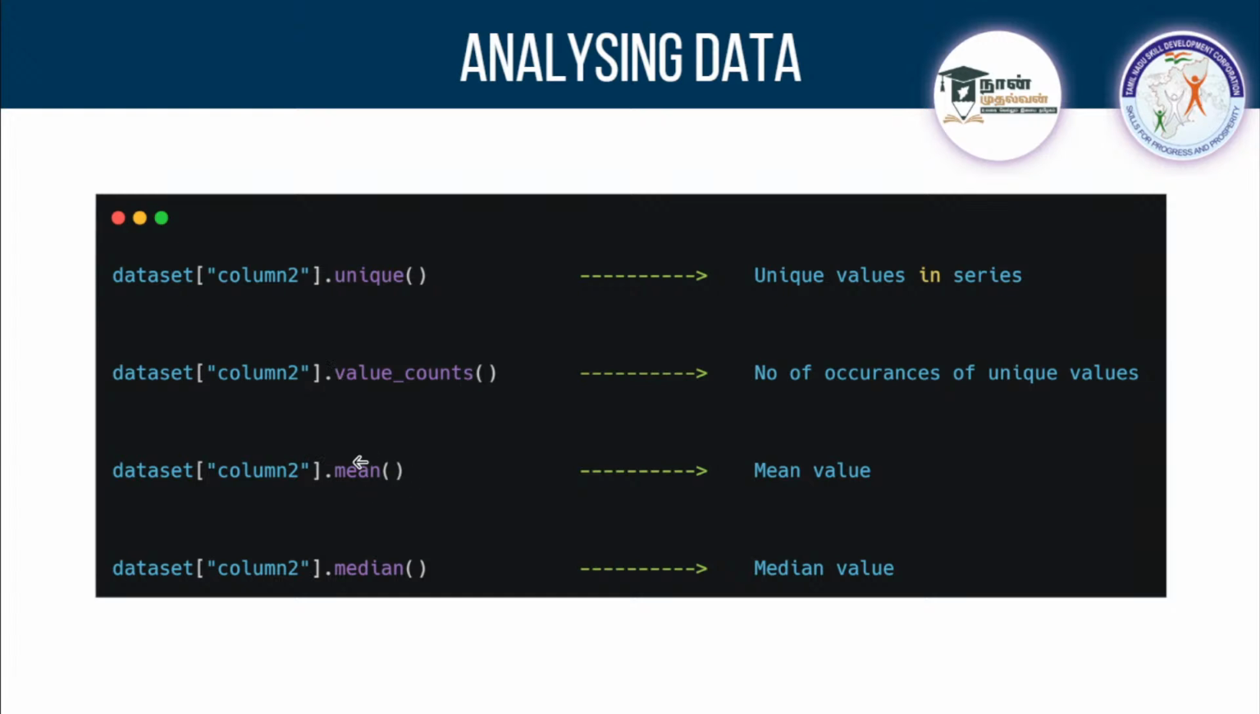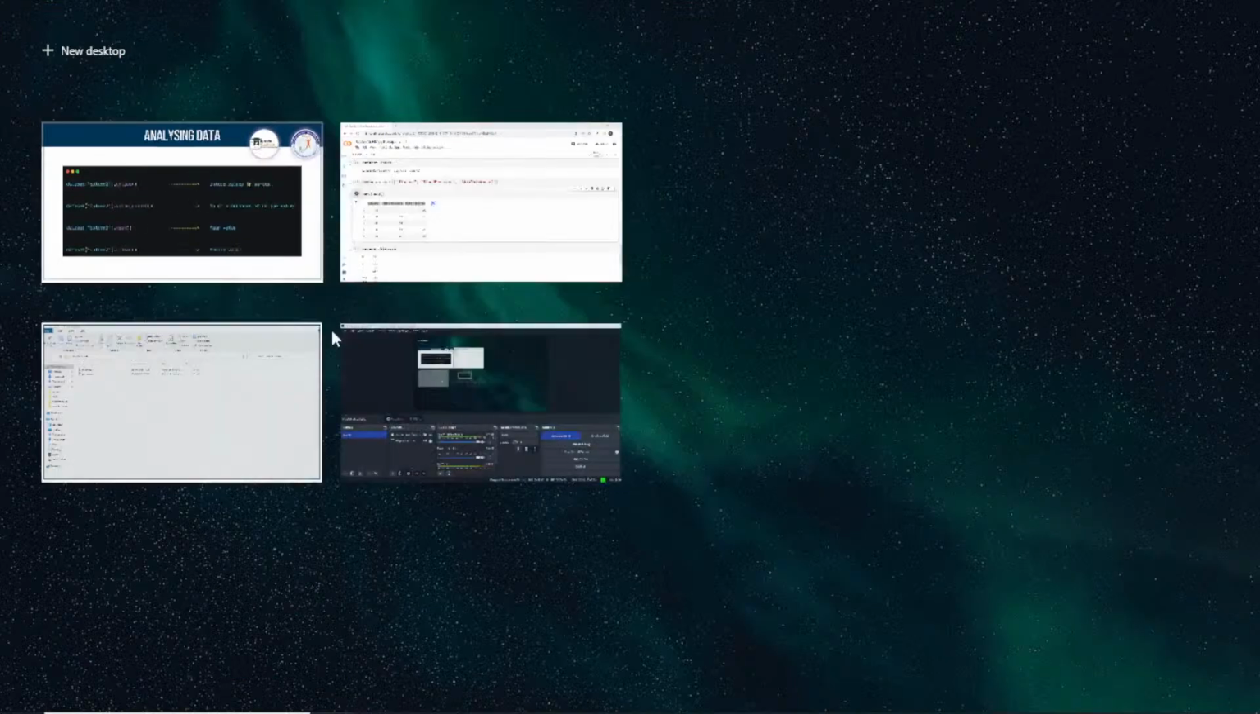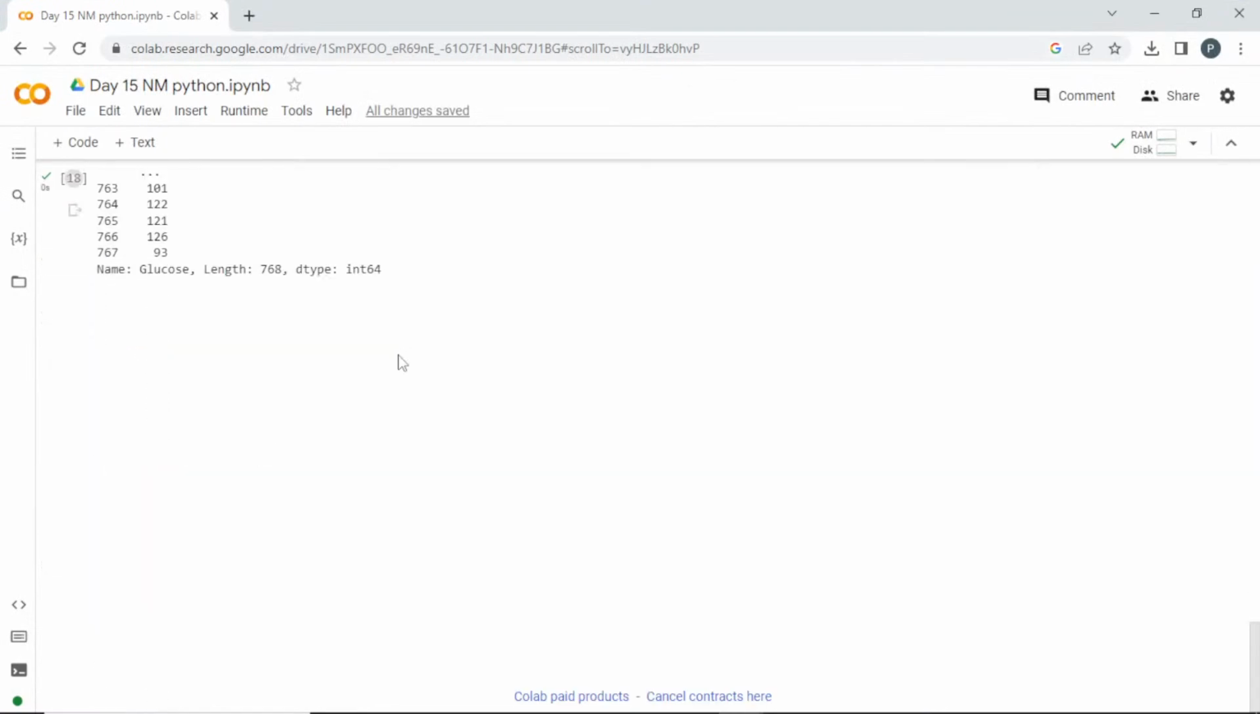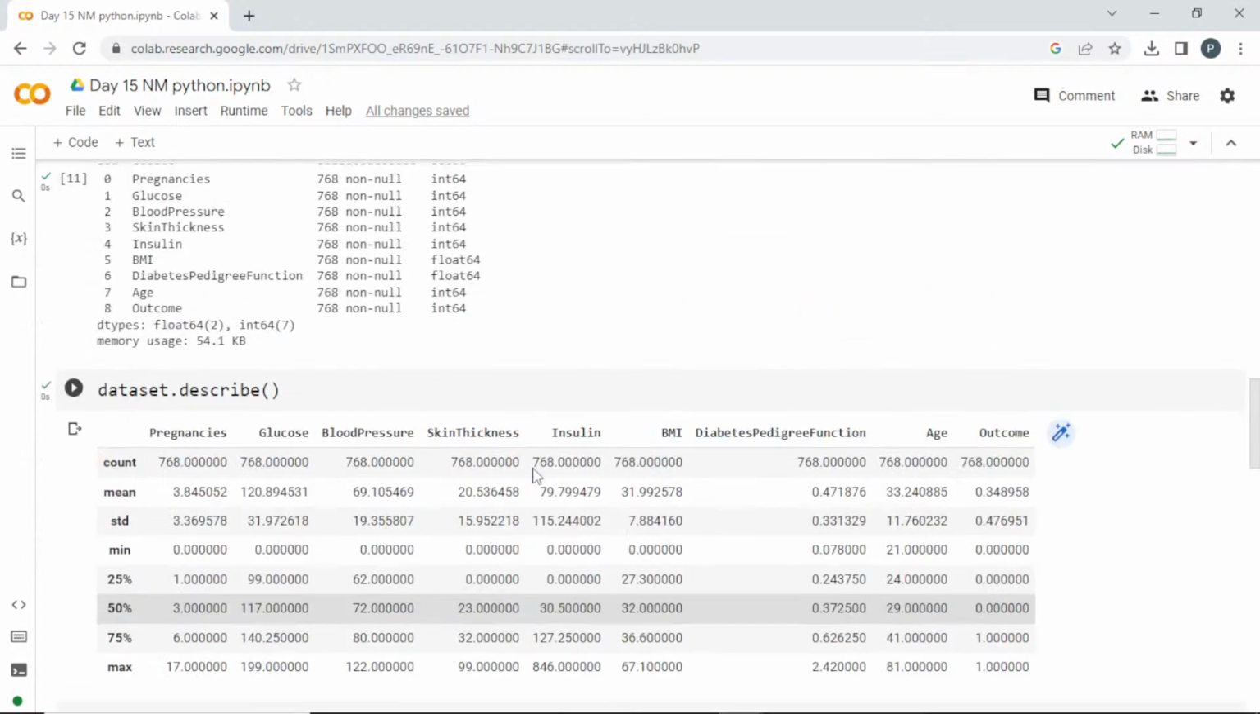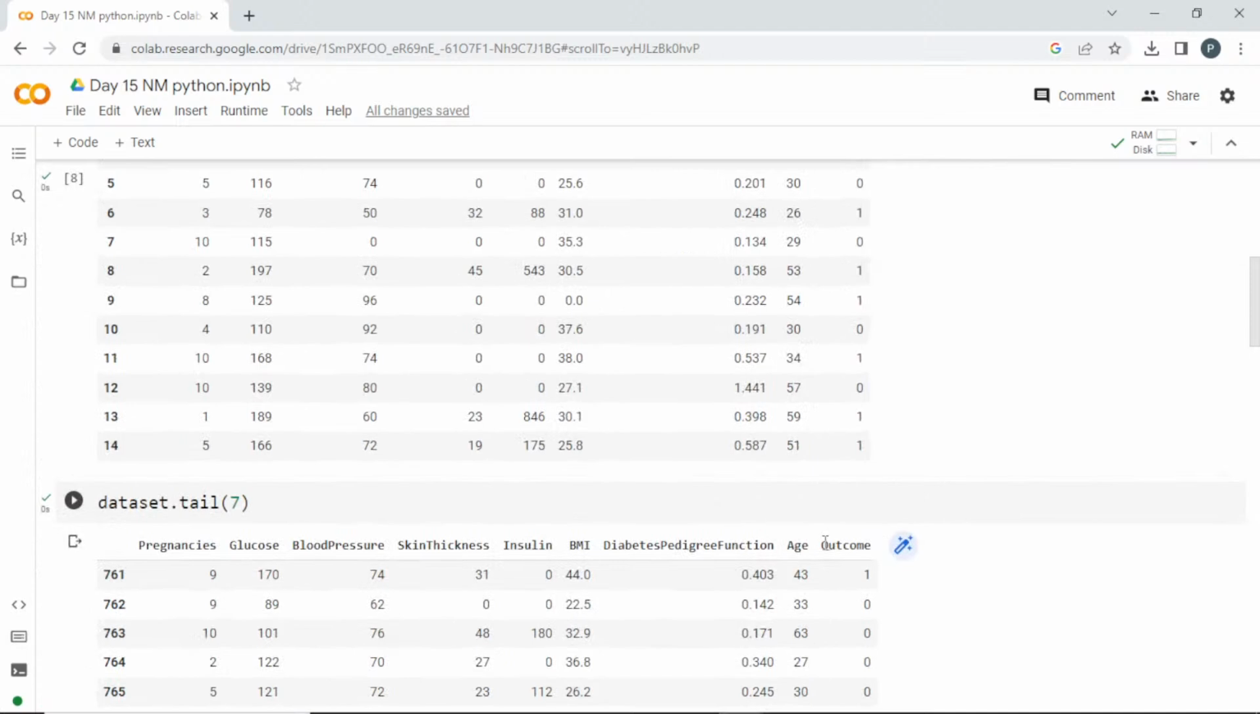And if you are selecting a single column, you can get the mean value and median value. Mean is the average value. Median is arranging it in increasing order and then selecting the center value. So you can get these in single columns. We'll try to perform these operations. Let me call the outcome column alone. Let me get the name exactly, otherwise we will get an error.